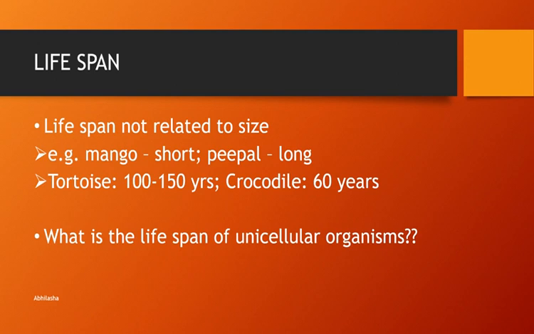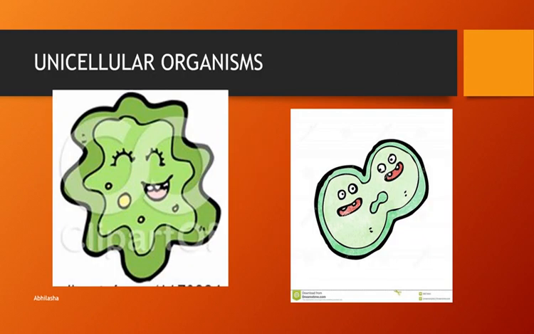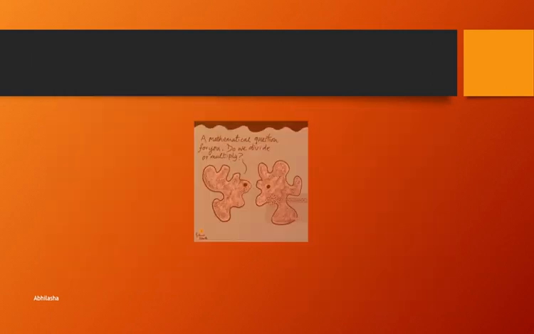Now, do you have any idea about the lifespan of these unicellular organisms? Well, they never die. We can call them immortal. If they divide, they form 2 different organisms, none of which are dead. So one organism forms 2 new organisms. Resultantly, the organism itself becomes immortal.